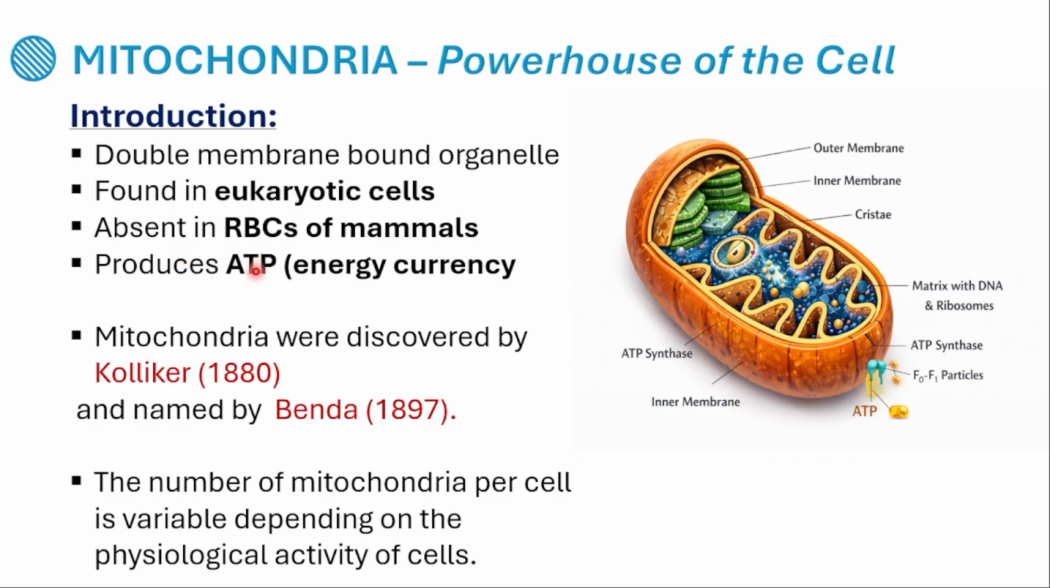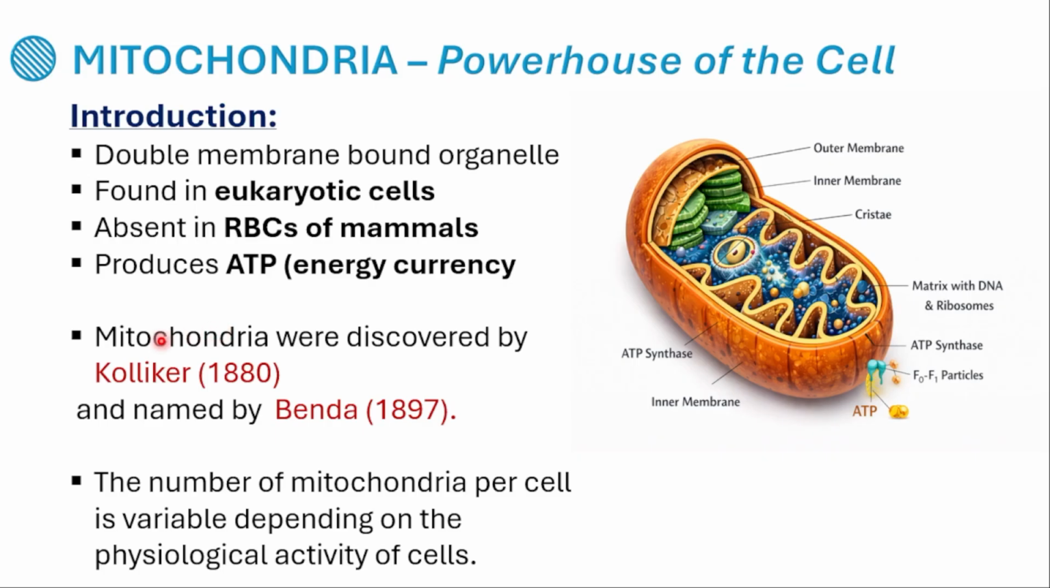And what is the main function? It produces ATP. ATP is an energy currency; adenosine triphosphate we used to call it. Whatever energy is produced in our body, that energy is produced by whom? Mitochondria. In a cell there are many mitochondria. The number of mitochondria varies.